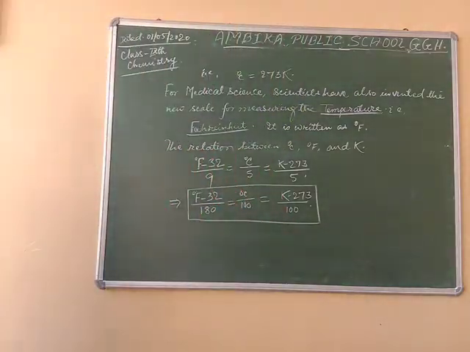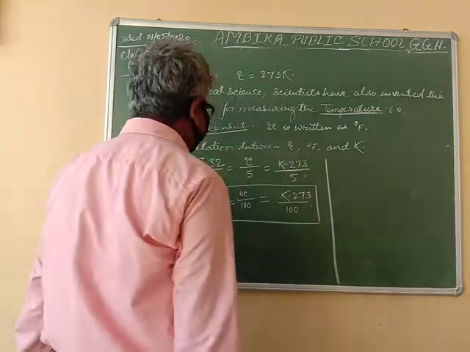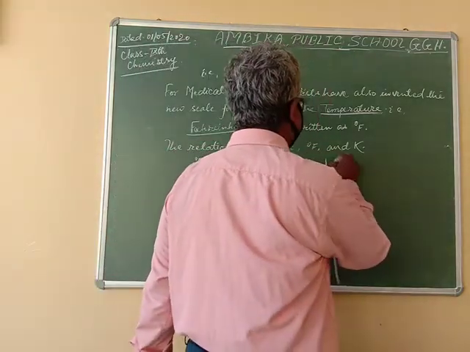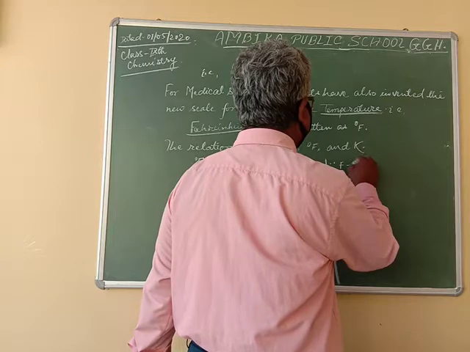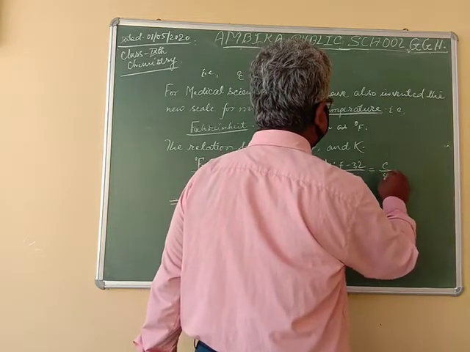How will we change degree Celsius to Fahrenheit or Kelvin? There will be a question. The point is, (F minus 32) by 9 is equal to C by 5.